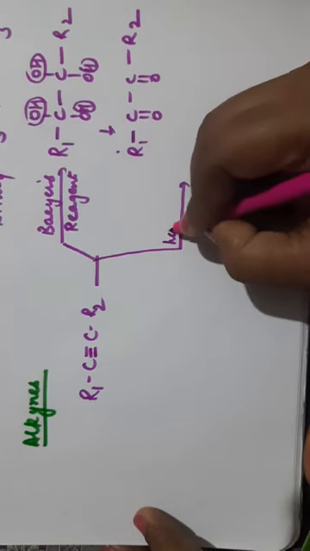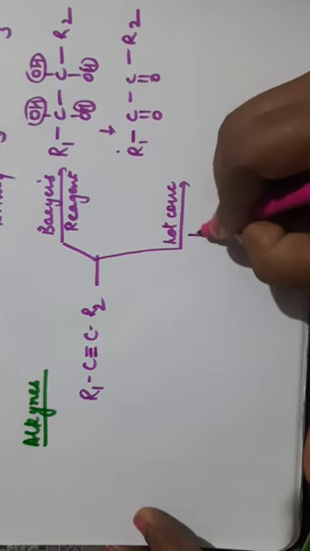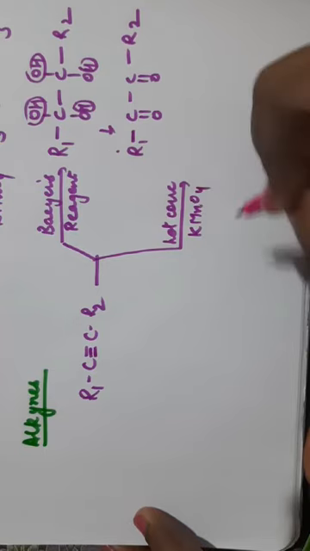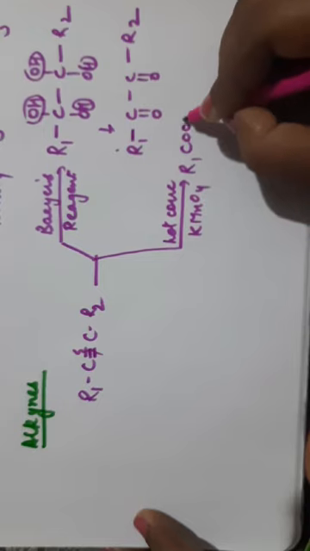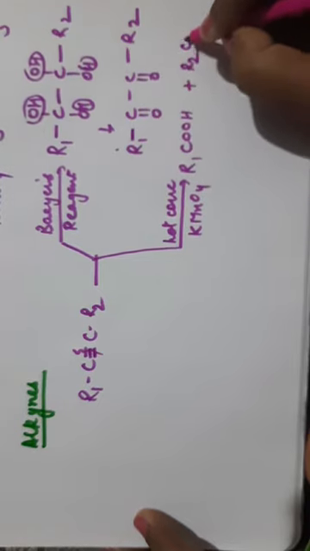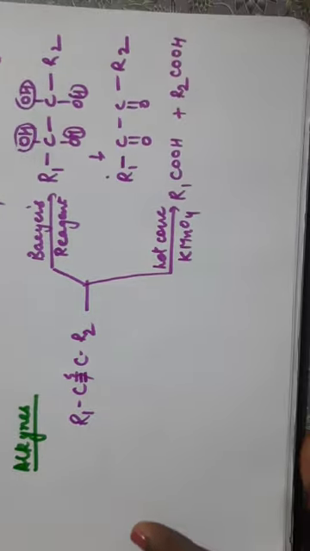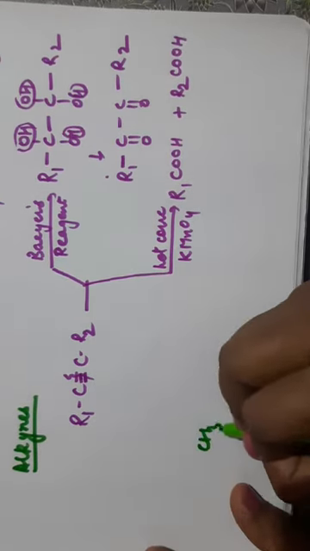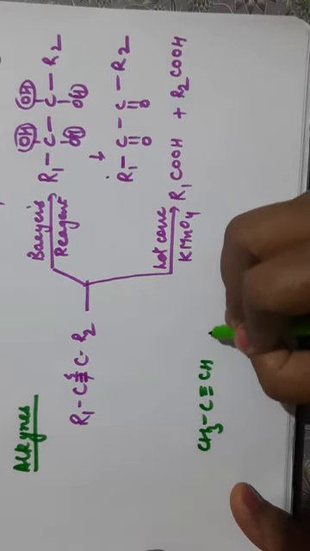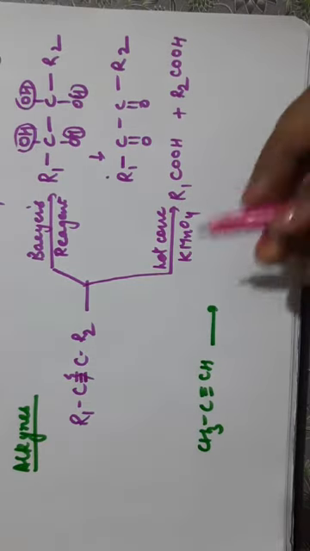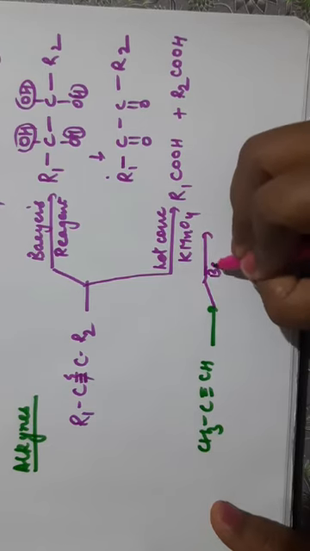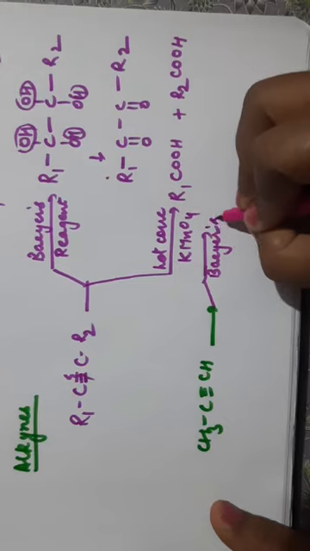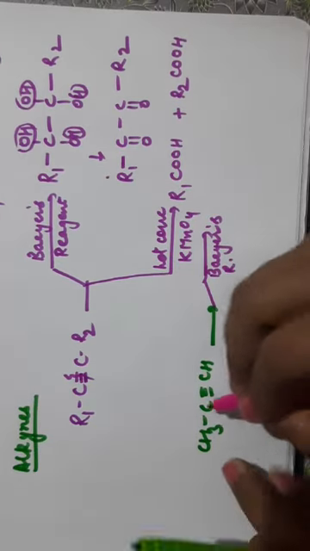If you are treating with hot concentrated KMnO4, the bond will break. It will form two acids, R1COOH plus R2COOH. Clear? So we will see it with another example. Suppose we have taken CH3-C≡CH. Now if we have taken Baeyer's reagent, what will be the reaction?